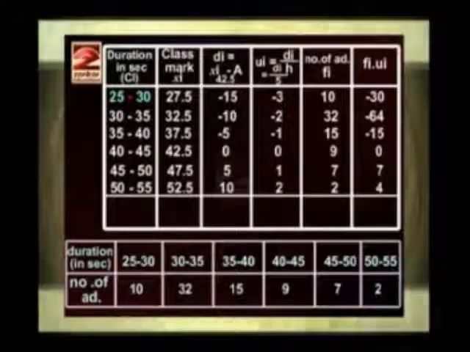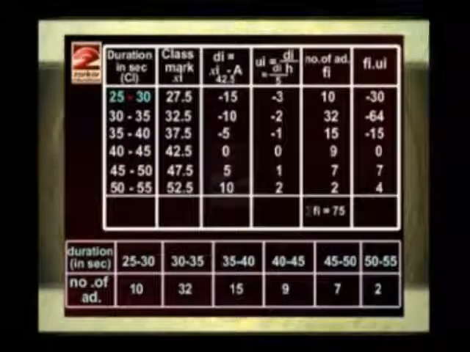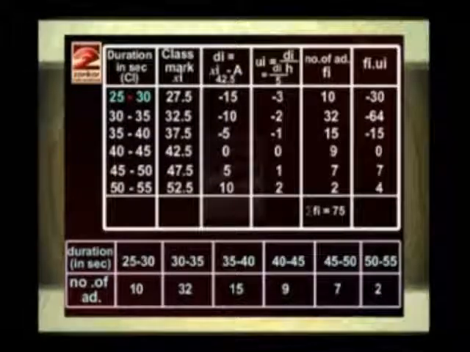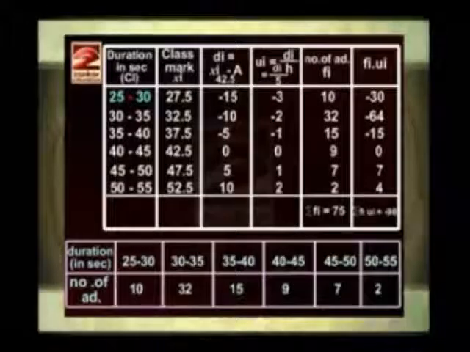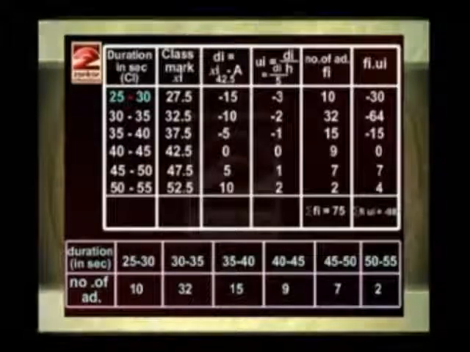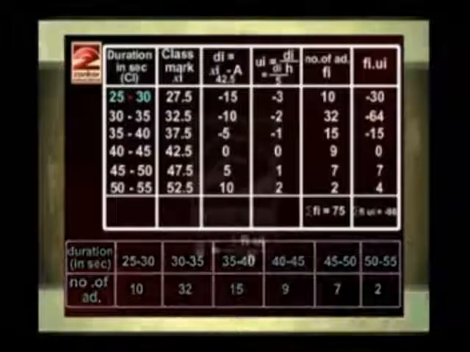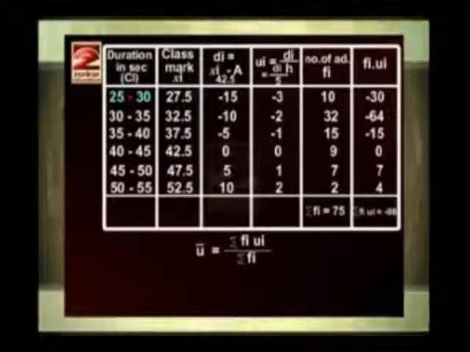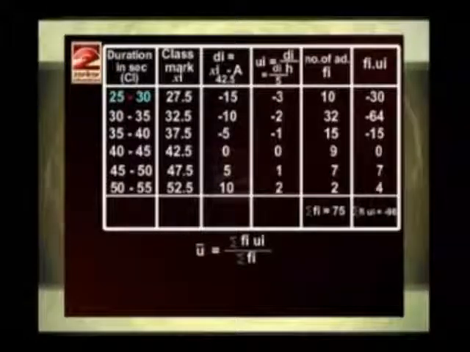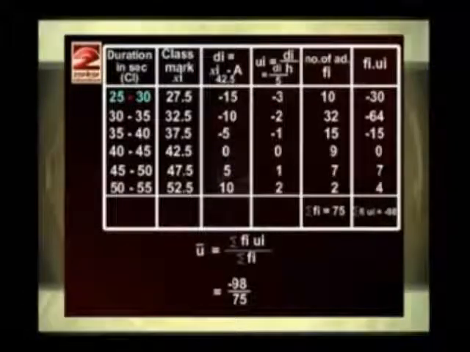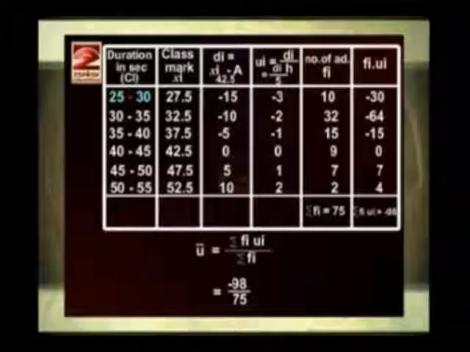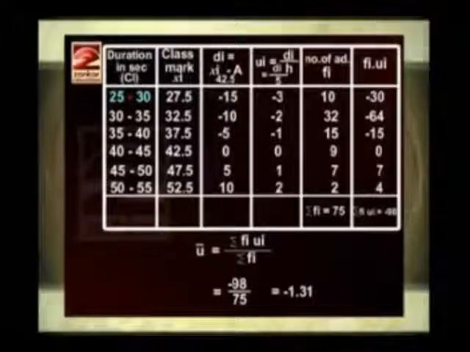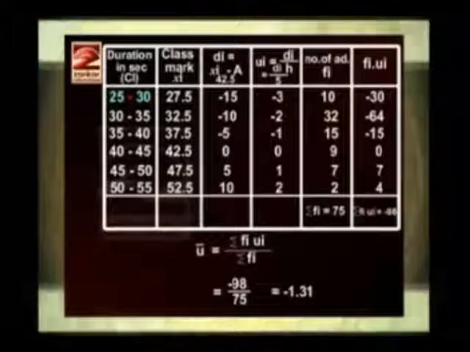So now we'll find out sigma Fi, that is equal to 75. Then sigma Fi Ui is equal to minus 98. Now first we'll find out U bar, that is equal to sigma Fi Ui upon sigma Fi, that is equal to minus 98 upon 75, that is equal to minus 1.31.